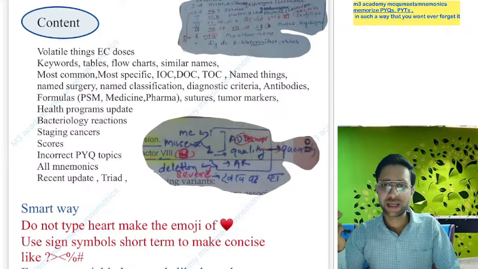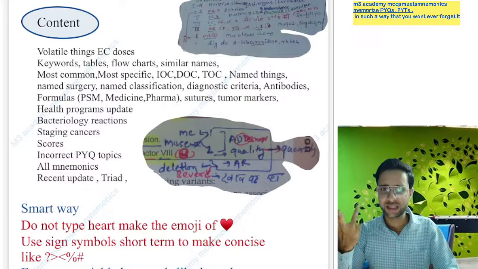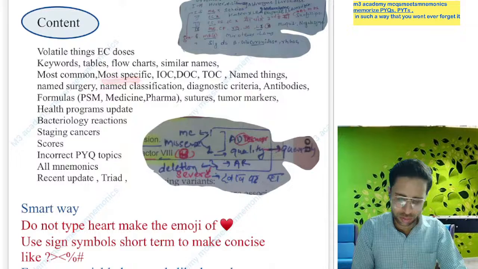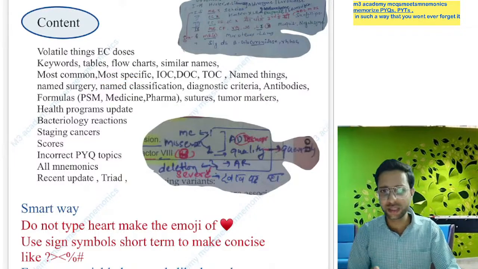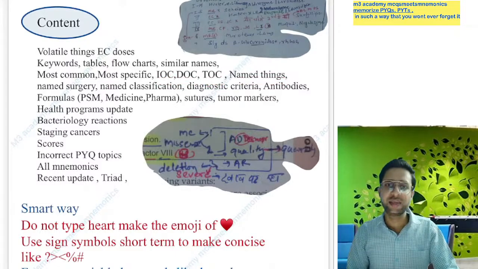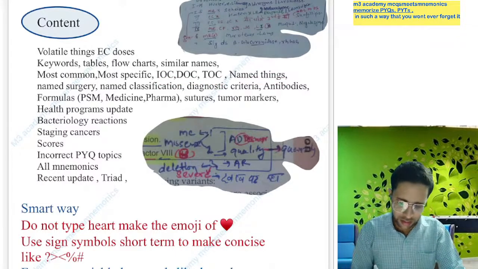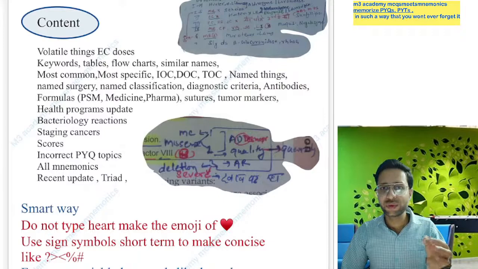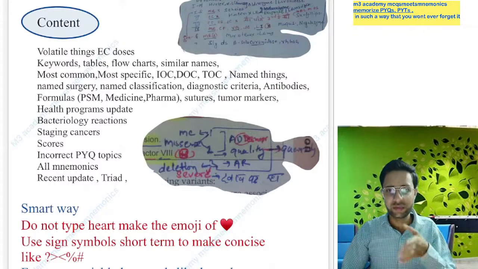paper and salt and pepper appearance in various subjects, so you can add this type of terms. Most common and least common, most specific, this is very important. You have to add all the investigation of choice, drug of choice, treatment of choice, all the named things like named surgeries. Yes, all the named classifications, diagnostic criteria, named antibodies, formulas. Formulas you have in different subjects, like formulas of PSM, formulas of medicine.